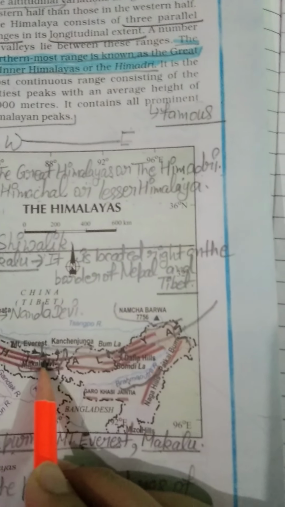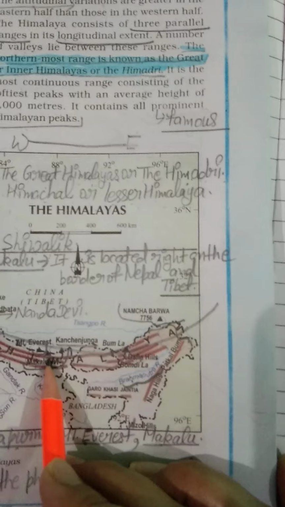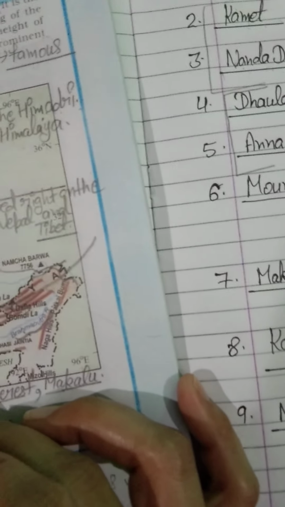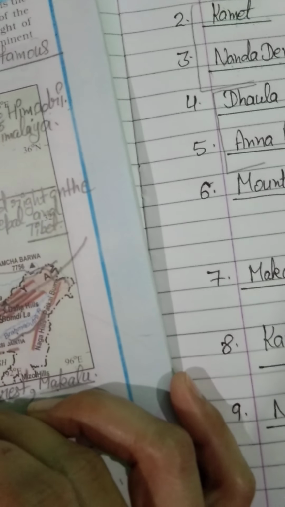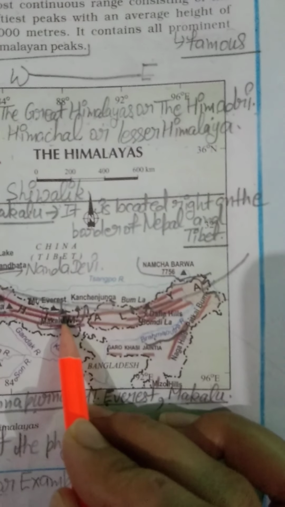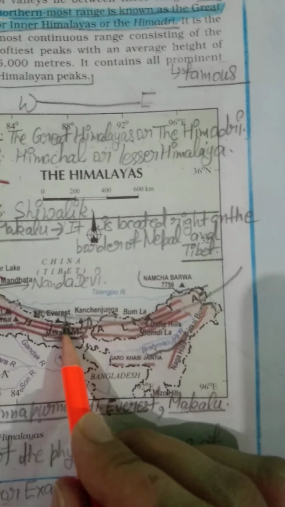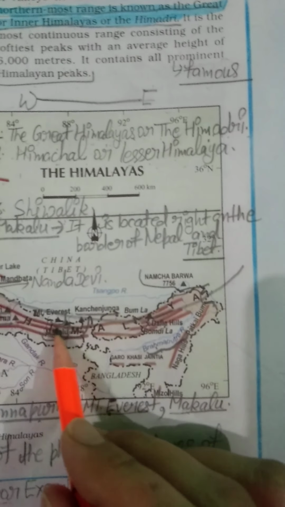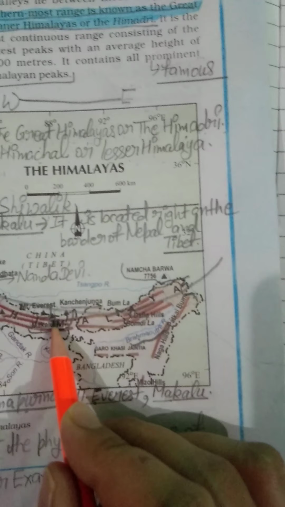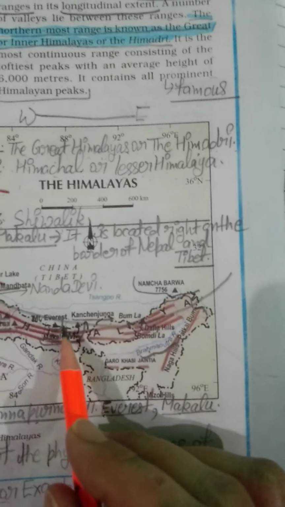Makalu mountain, students, is located on the border of Nepal and Tibet. This one is our Makalu mountain. When you see your geography book, just take a close look at page number 9. Only then you will be able to see the location of these mountains. So Makalu mountain is located on the border of Nepal and Tibet.